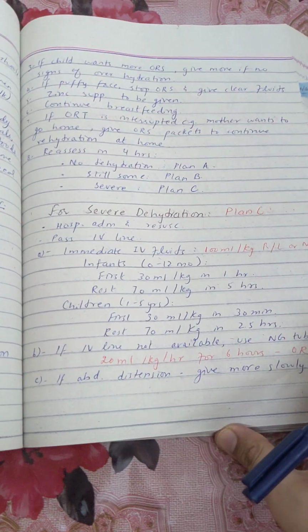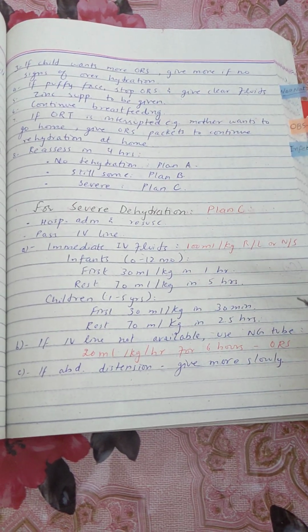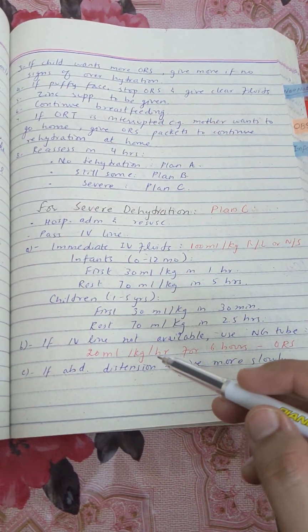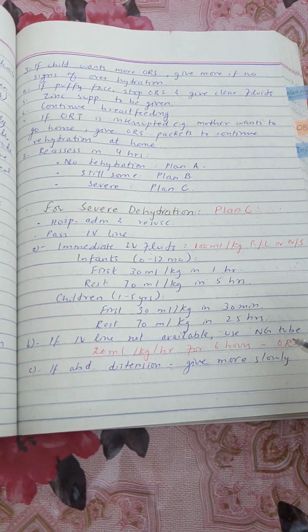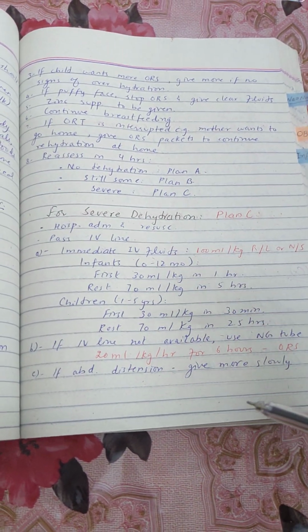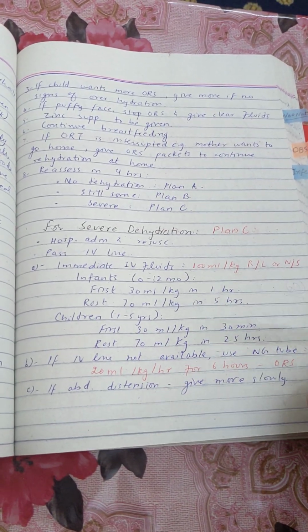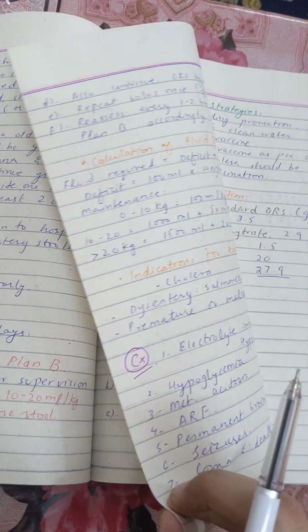So if an IV line is not available, then we can use an NG tube to give ORS, and in this case we give 20 ml per kg per hour of ORS for 6 hours. So this is the way of rehydrating the child in case of severe dehydration. And if abdominal distension occurs, then give the ORS more slowly.